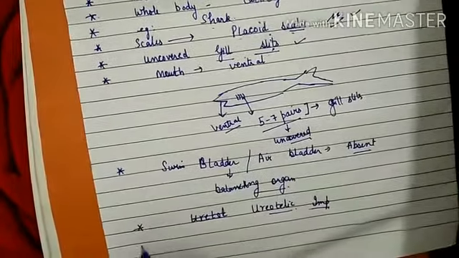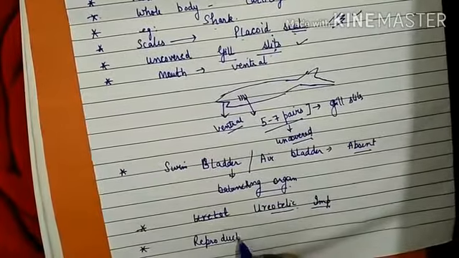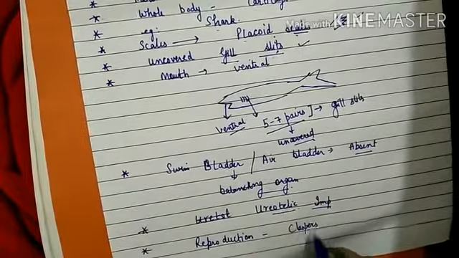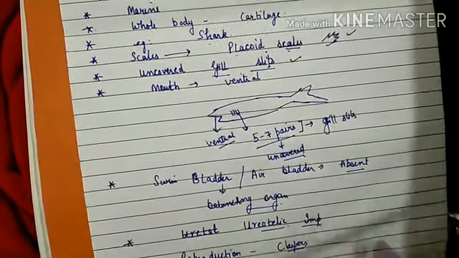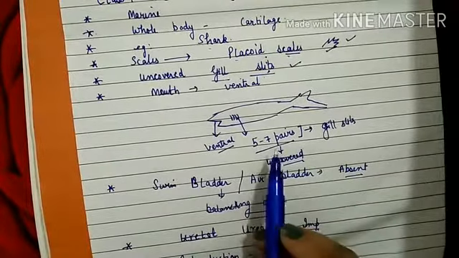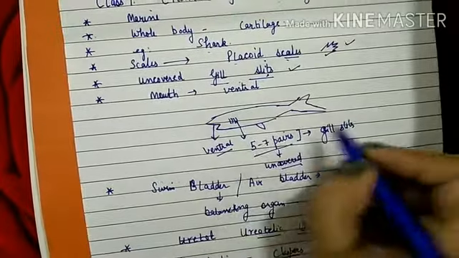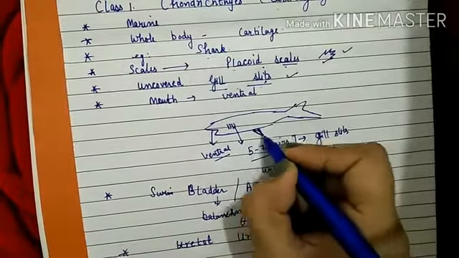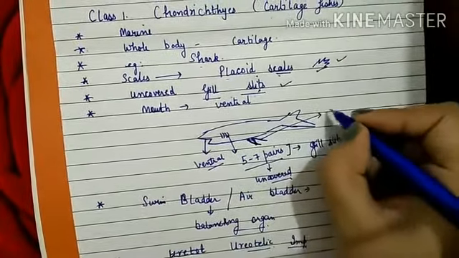Then for reproduction, you have to remember there is a presence of claspers. Basically this clasper is a modification of the pelvic fin. The pelvic fin is modified into a sharp structure known as clasper.